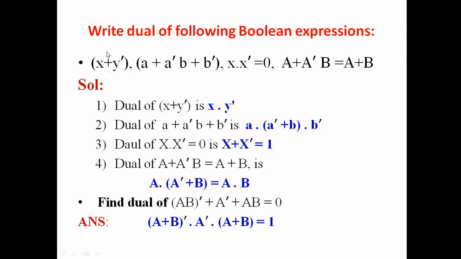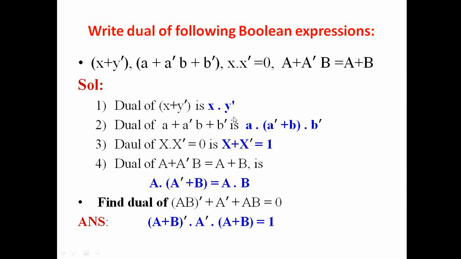Now let us see some examples of how to write the dual of an existing Boolean expression. So suppose this is a Boolean expression x plus y bar. To find out its dual expression, first of all we will convert all plus signs to dot.